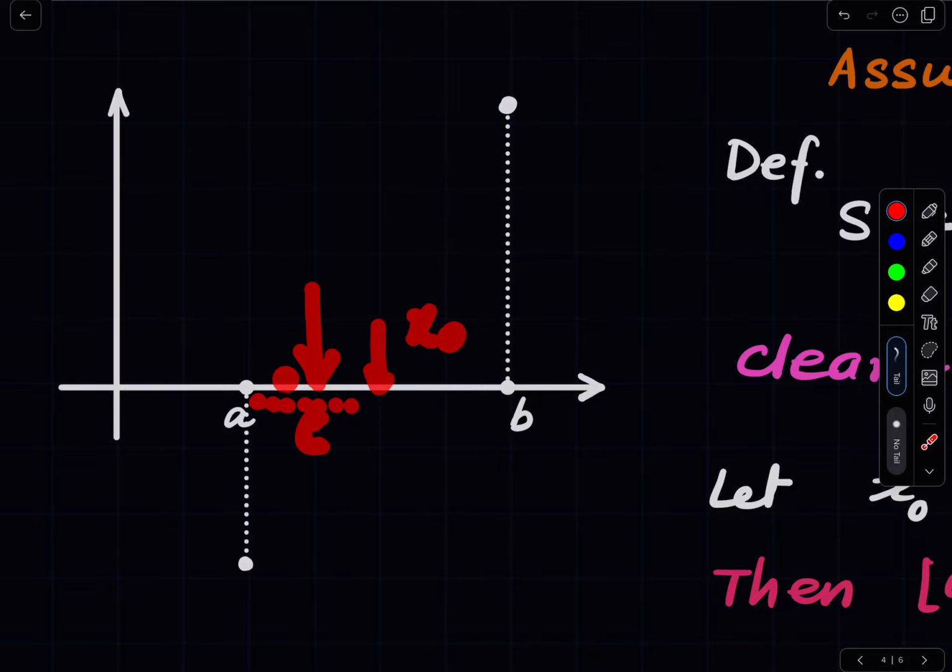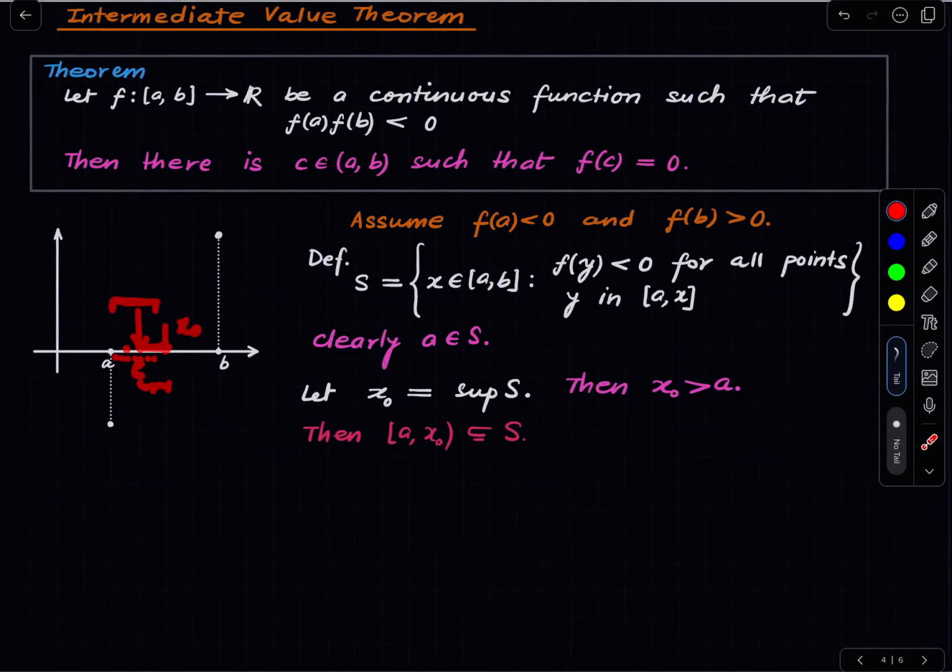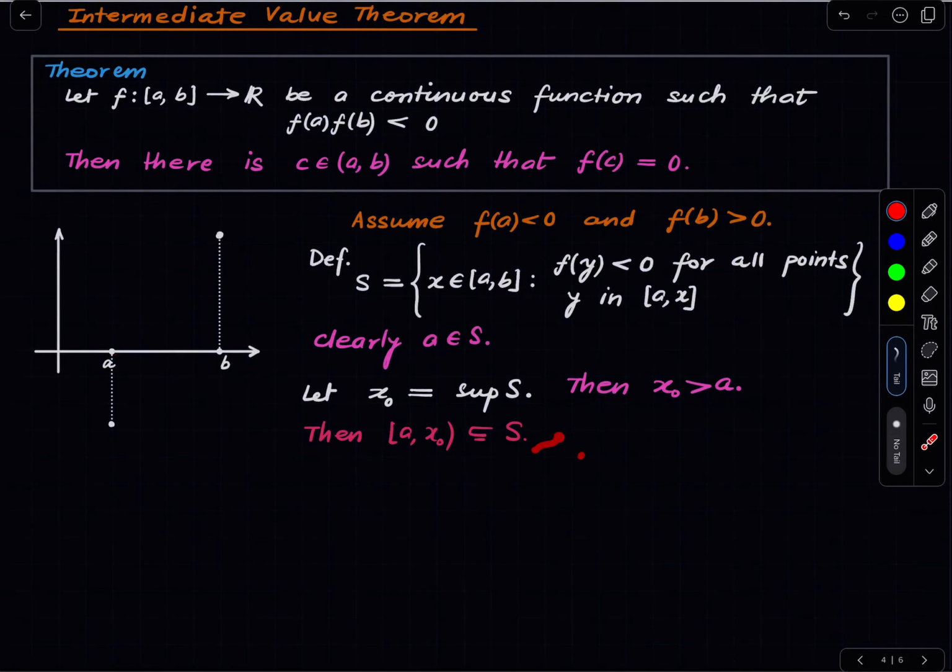In either case, none of the points after it can be in S, because if any were in S, then everything before it would have negative value of f. But that is contradicted. This is something that I have justified verbally, but I hope you're able to write a formal proof of it.